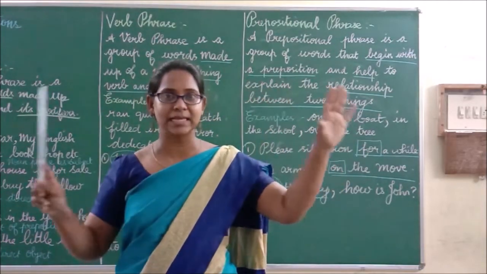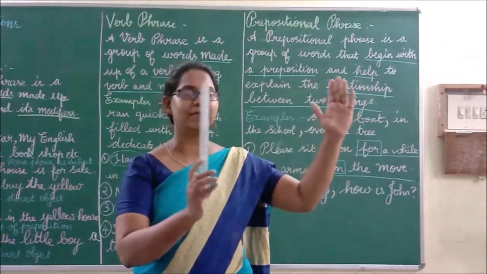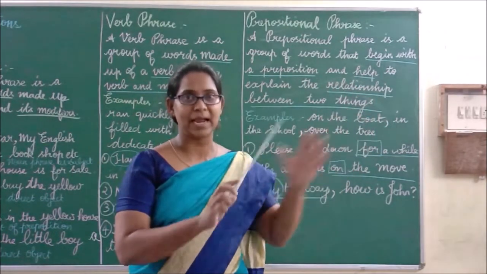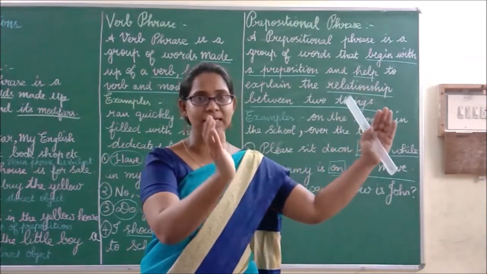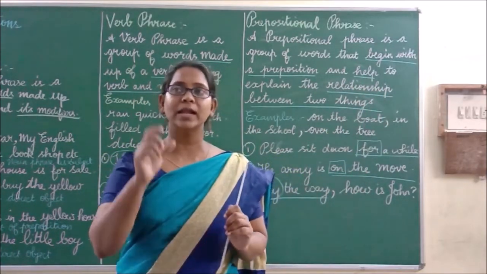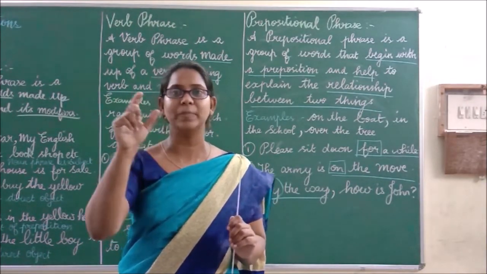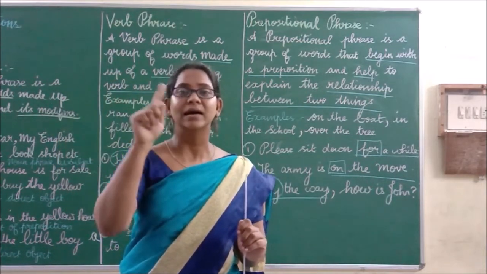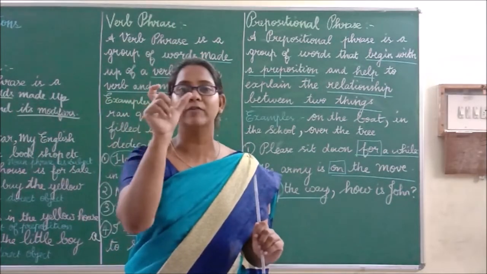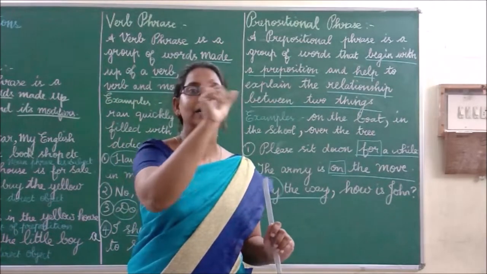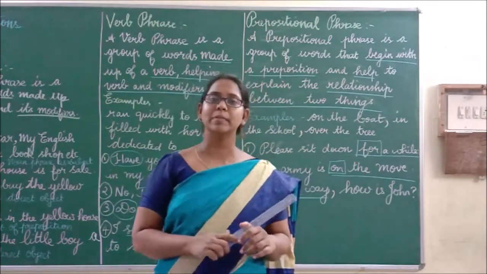Okay, if you see the sentence, apart from the subject, whatever is given in the sentence, they are called predicate. Apart from the subject, the rest of the things given in the sentence are predicate. Okay, while you are marking the subject, you have to include the articles. For example, we have seen one example, right? The green frog, isn't it? The big green frog. Here you have to underline from the big green frog. Okay, everything is subject.